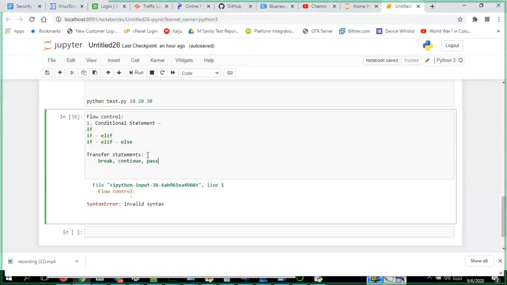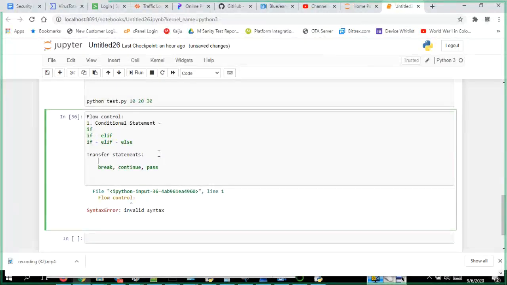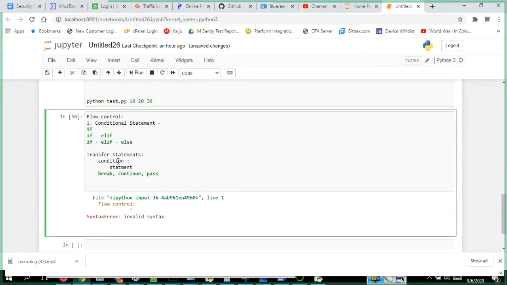We'll see all those things. But just remember, inside we are going to put a condition. This is the condition we'll have: if condition, or for loop condition, or while loop condition.